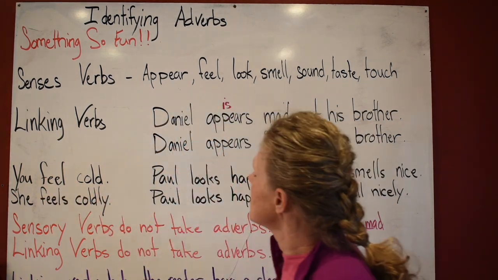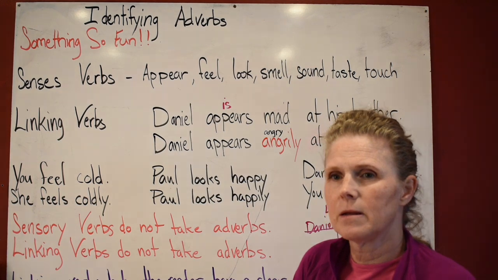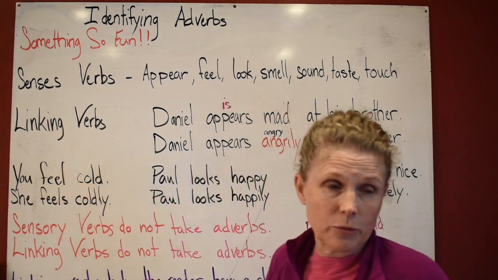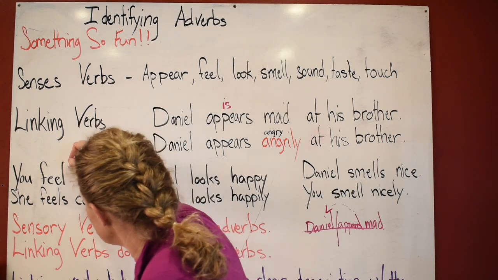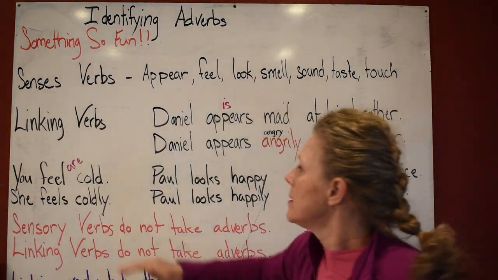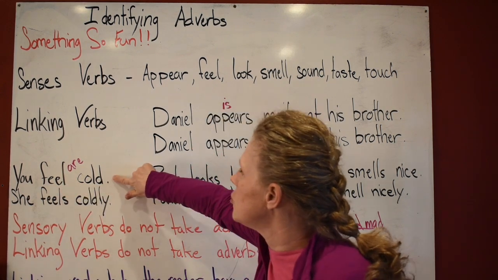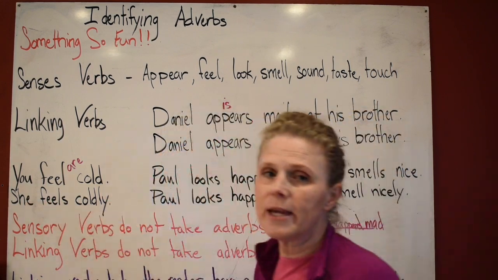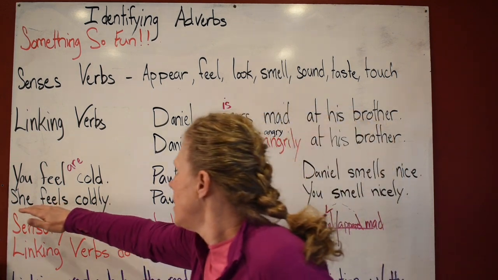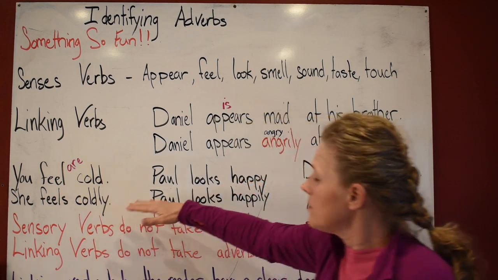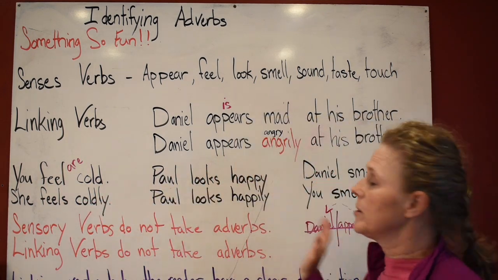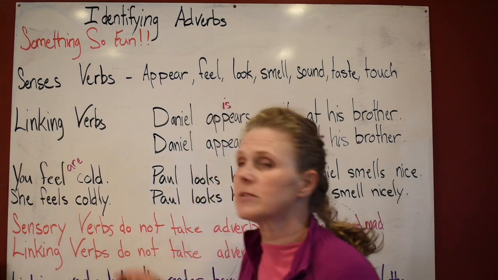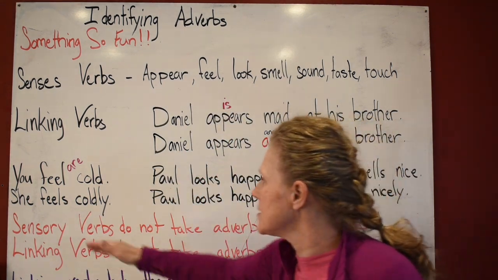Now here are some examples. You feel cold. Is feel a linking verb? How do you know that? Can't it be an action verb? What proper auxiliary verb would we put there? You are cold. Does that make sense? Yeah. So you know you're using it properly, so you have to use an adjective right here. See, look right here: she feels coldly. It doesn't make sense. If you do it this way, you would need more words because coldly would have to describe something else in the sentence. Coldly is not describing she. You would need something more in the sentence.